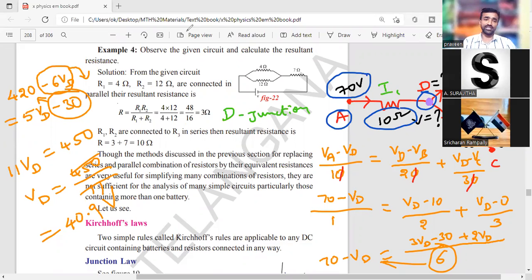So this is about the junction law and its applications. Are you clear about this one? Or is there any confusion? How we solved? The junction law is changed into this voltage and resistance relation using Ohm's law. Ohm's law: V equals IR, and by transposing, I equals V by R is written.